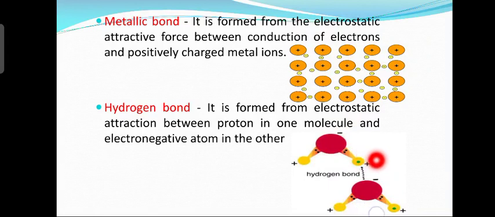For example, water. Water has got two positive ions, right? Two H plus ions and then one O minus, in other words O2 minus. So positive ion, that is H plus ion, and then the negative oxide ion, there exists what? A weak bond, okay, weak bond. So that bond is known as hydrogen bond.